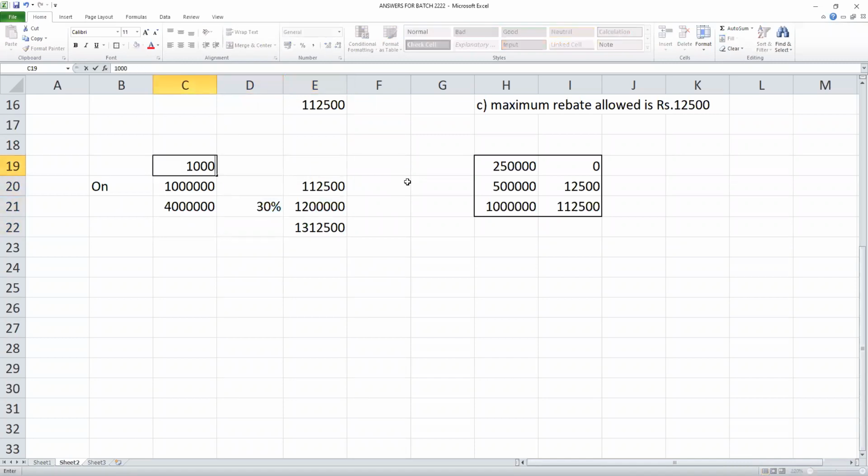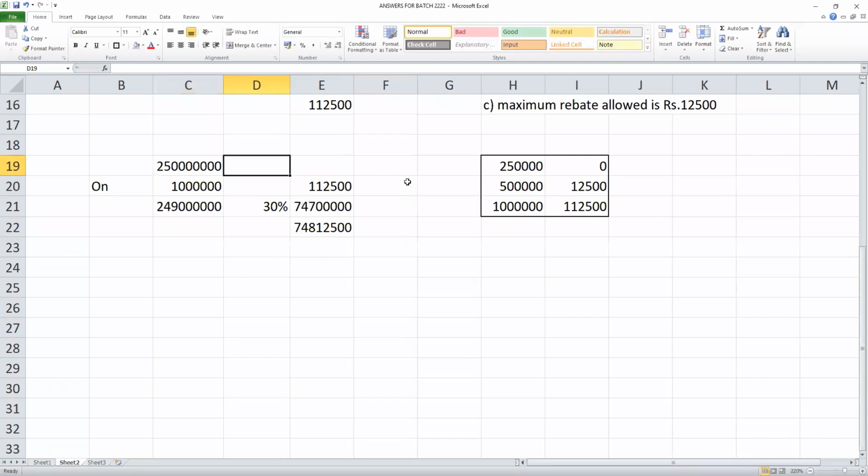Suppose my income is 1 crore. 10 lakhs, 1,12,500, balance 90 lakhs at 30%, that is my total tax. That's all, students. My income is 4 crores: 1 crore 18 lakhs 12,500 is the tax. My income is 25 crores: you can see 7 crore 48 lakhs 12,500 is the tax. So calculate it, that's all.